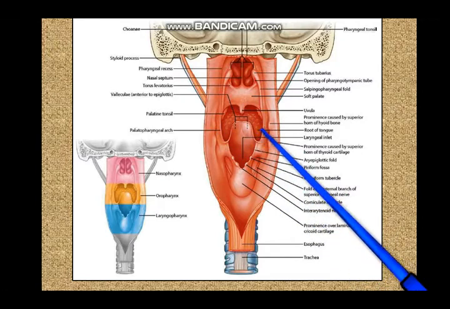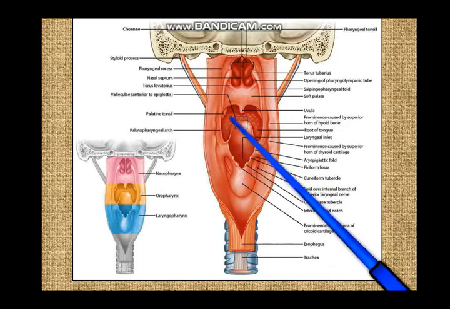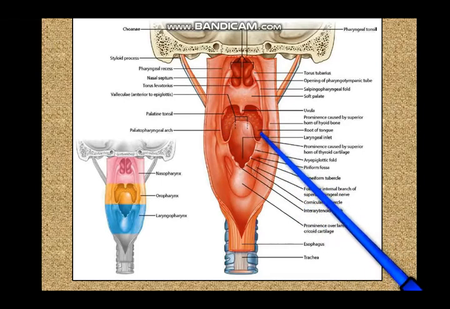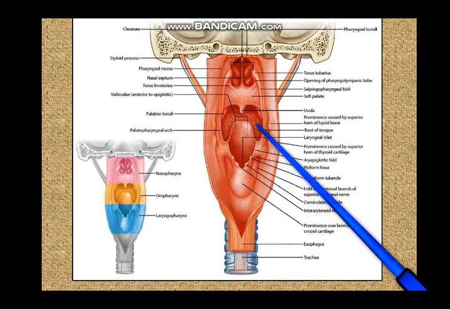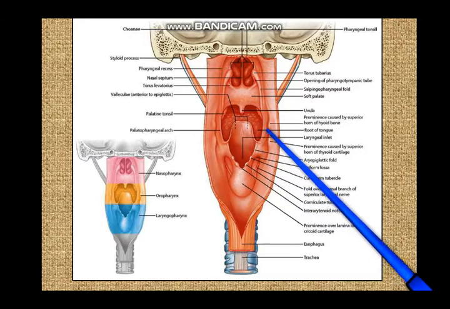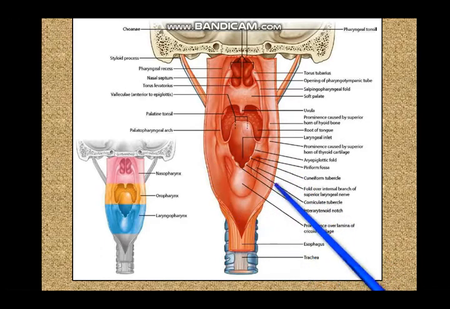And through the oropharynx, from the posterior aspect of the oropharynx, you can see the posterior one third of the tongue. So you can see the pharyngeal part of the tongue over here with the unevenness of the submucosal lymphoid tissue. Again in the laryngopharynx over here you can clearly see the inlet of the larynx that you could not see from the sagittal section. So here the inlet of the larynx is very clear. So this view is very important for the visualization of the inlet of the larynx.